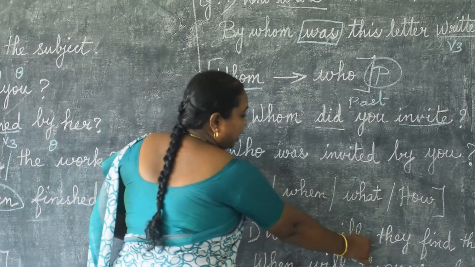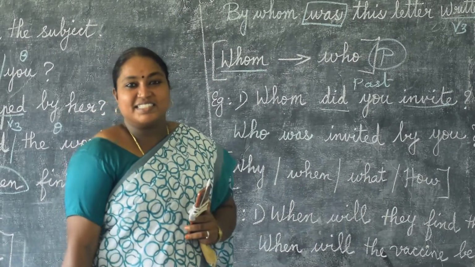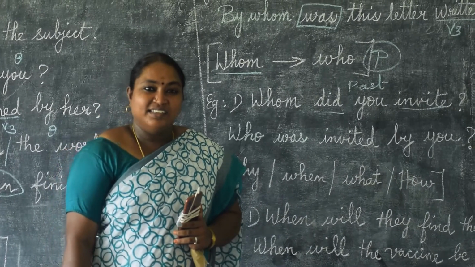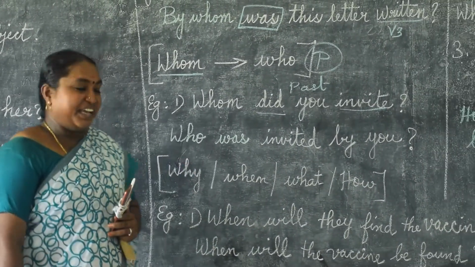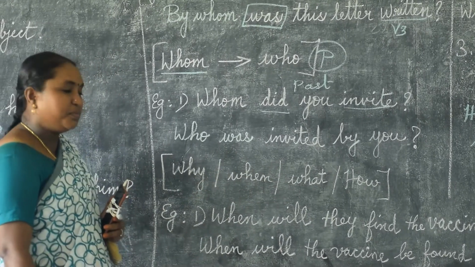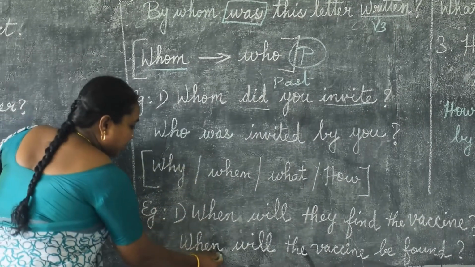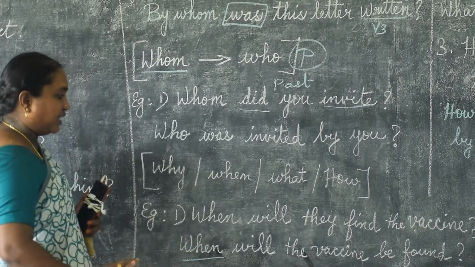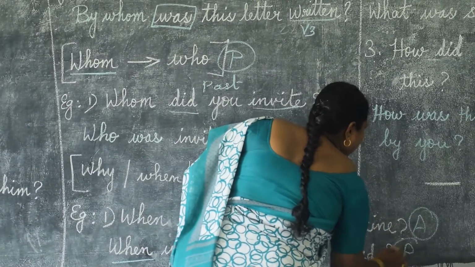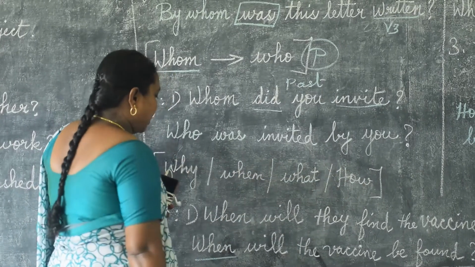See this example. When will they find the vaccine? This is a very important sentence. When will they find the vaccine for coronavirus? Like this. When will they find the vaccine? What does it mean by vaccine? Okay. The when is as it is, we are writing in the passive form. This is active voice. This is passive voice. When will they find the vaccine?